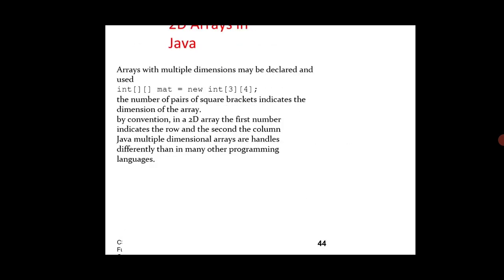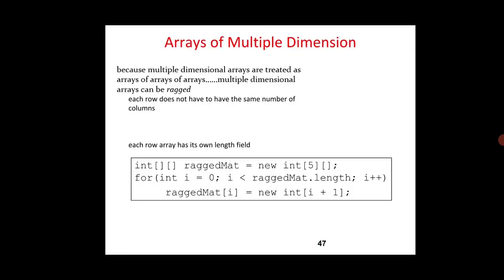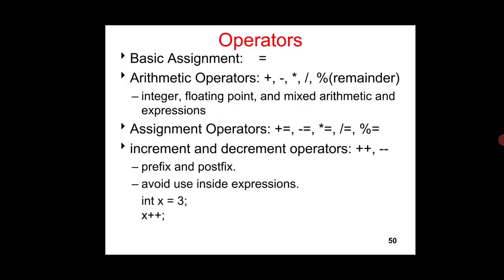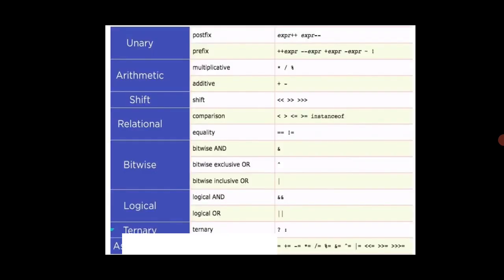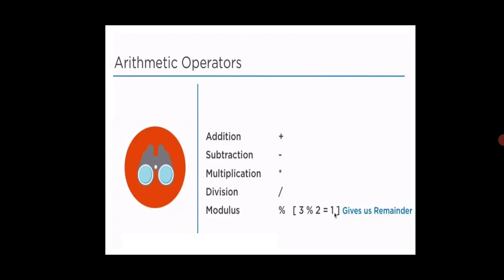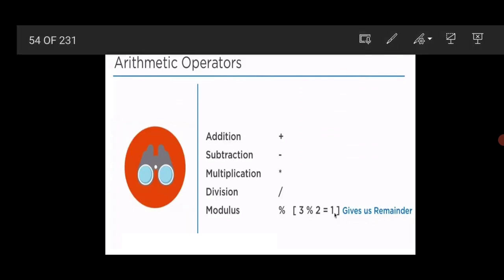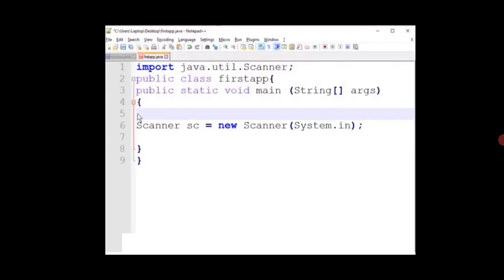Then next we are going to see about expressions and operators. These are all the basic operators available in our Java programming. First one is arithmetic operator, unary operator, relational operator, then assignment operator, logical operator, conditional operator, and bitwise operator. First of all, we will see arithmetic operator. Arithmetic operator has addition, subtraction, multiplication, division, modulus, like this.